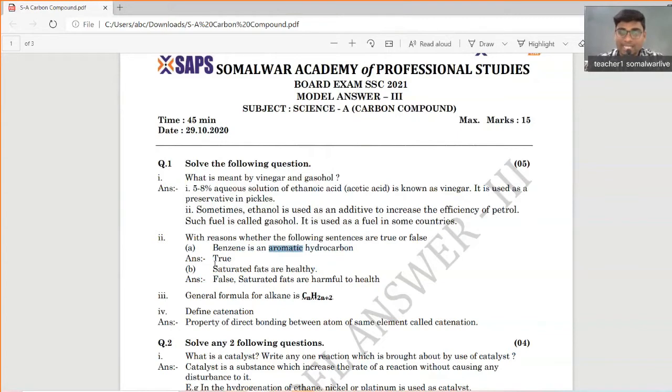Is it true? Saturated fats are healthy. Saturated fat means something like the oil that we eat. It is absolutely not healthy, so the statement is false. Saturated fats are harmful to health, and we should avoid them. The general formula for alkane that we know is CnH2n+2. It is very simple, so we already know that.